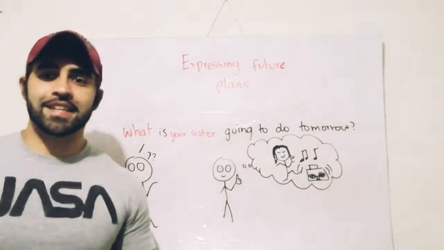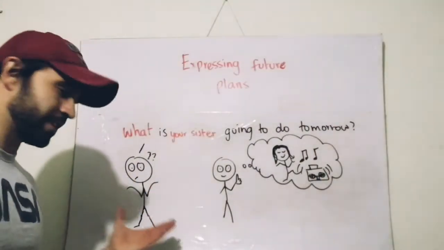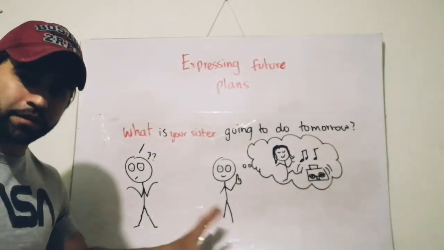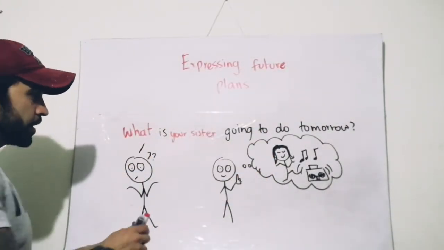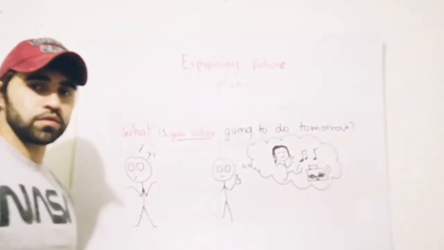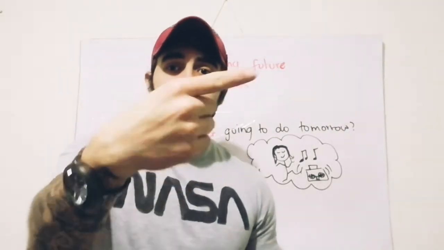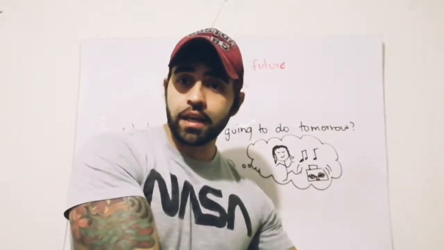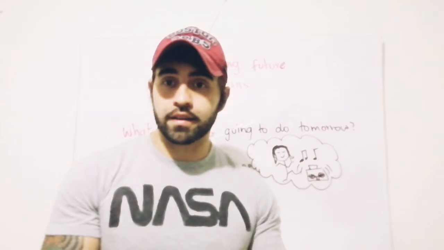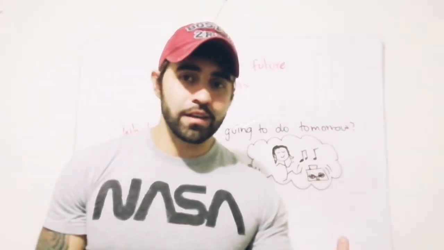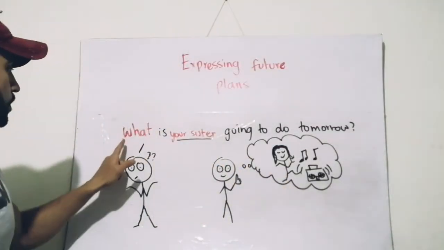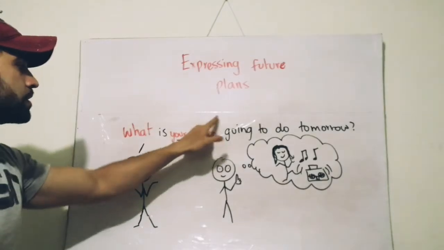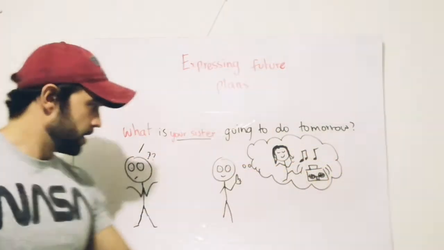Now let me give you another example, the same conversation between the same two people, but with another person. So you say, what is your sister going to do tomorrow? When I say your sister, I refer to she, a woman, a girl. So remember that the verb to be that goes along with she is. So what is your sister going to do tomorrow?